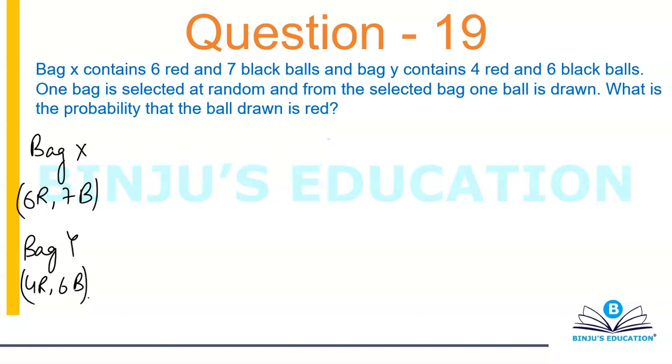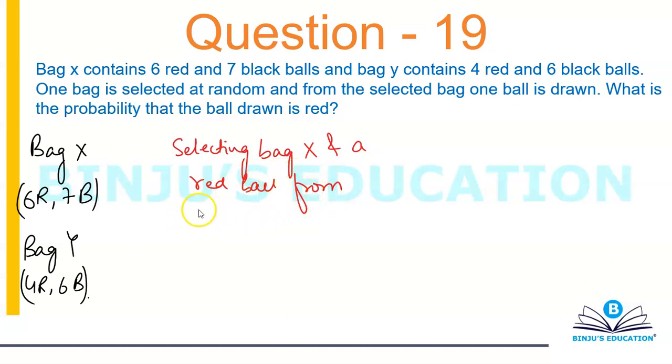So first case, we'll say that selecting bag X, and a red ball from bag X. So selecting bag X will be half, and a red ball from bag X will be 6 by 13.